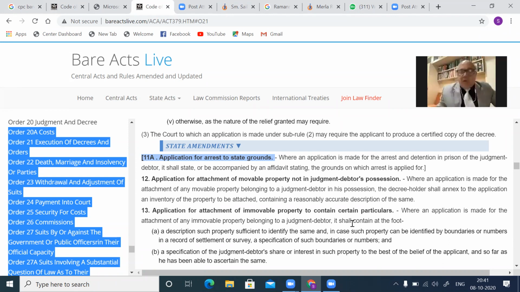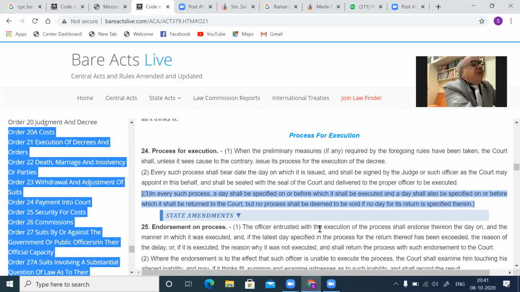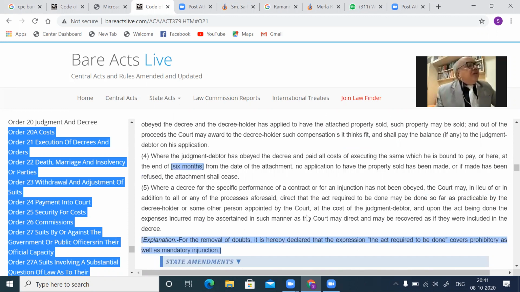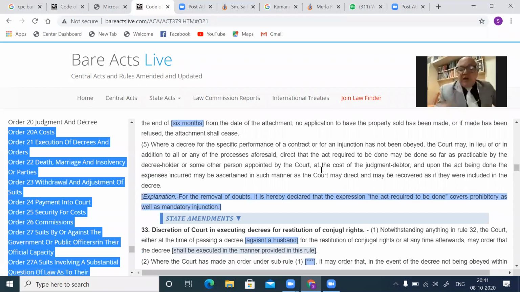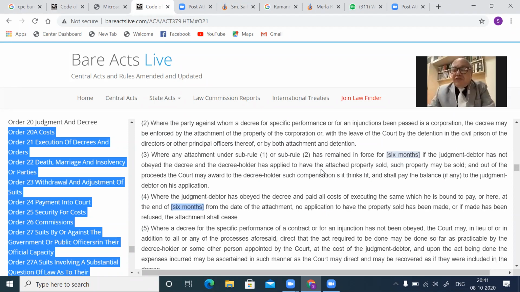The next provision, Order 21 Rule 32, relating to arrest. That is in the case of a specific movable property, the alternate remedy is the court may grant both civil prison as well as attachment, or both. Kindly see that. Then arrest is also effected.